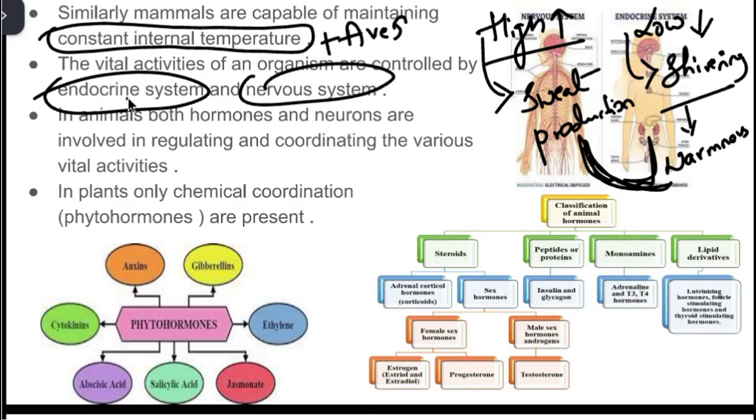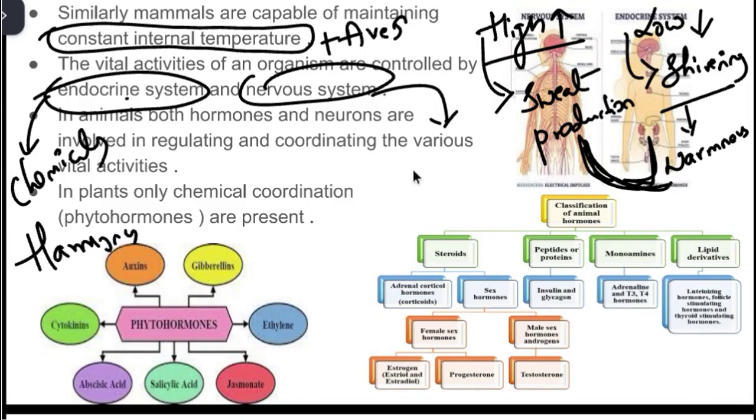So the endocrine system will be carried out with the help of chemical secretions called hormones. Whereas the nervous system, we already learned in the 9th grade, consists of neurons. The structural and functional unit of the nervous system is nothing but neurons. So these two will carry out this particular process called control and coordination.